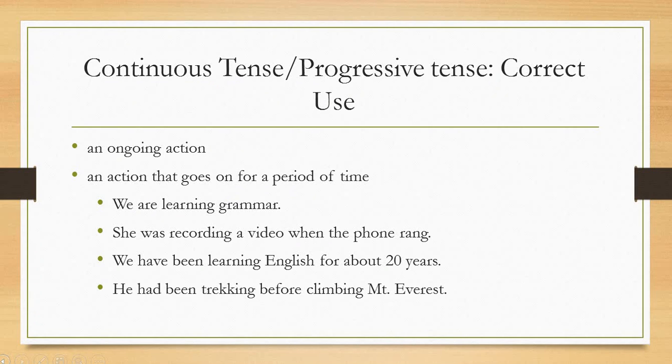So the correct use is this, and we are talking about an ongoing action, an action that is happening at the moment. We use the progressive tense or the continuous tense. It could be present continuous or it could be past continuous. Here are some examples. We are learning grammar. She was recording a video when the phone rang, so this is in the past continuous tense. We have been learning English, present perfect continuous. Had been tracking, past perfect continuous tense.